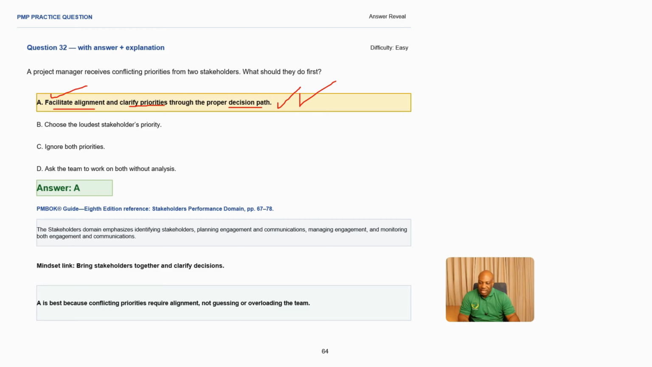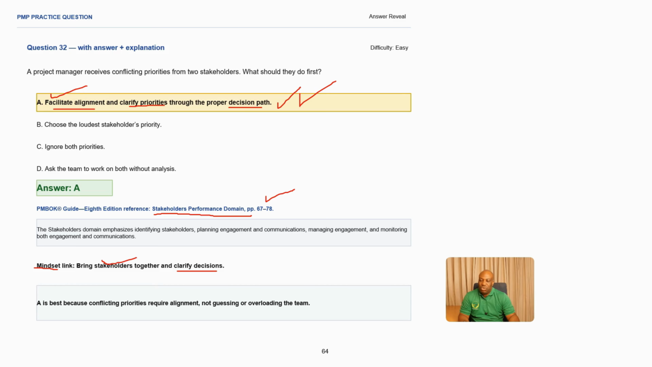Making A the best answer here. And what is our reference to our PMBOK? Stakeholder performance domain, which is also on page 67. And what is the mindset that we have here? You need to bring stakeholders together and clarify decisions.